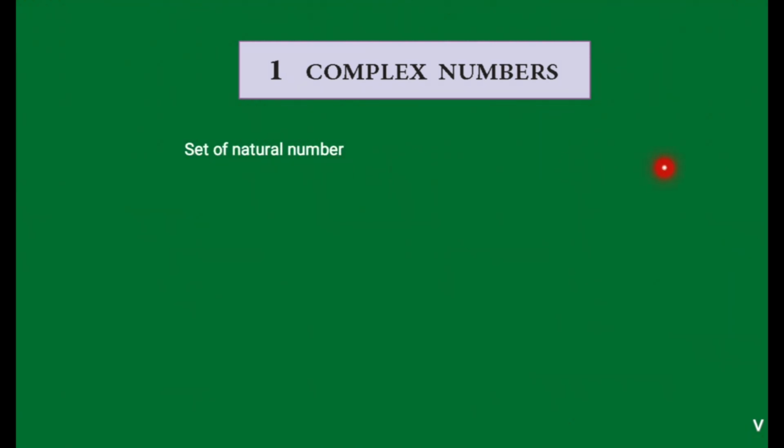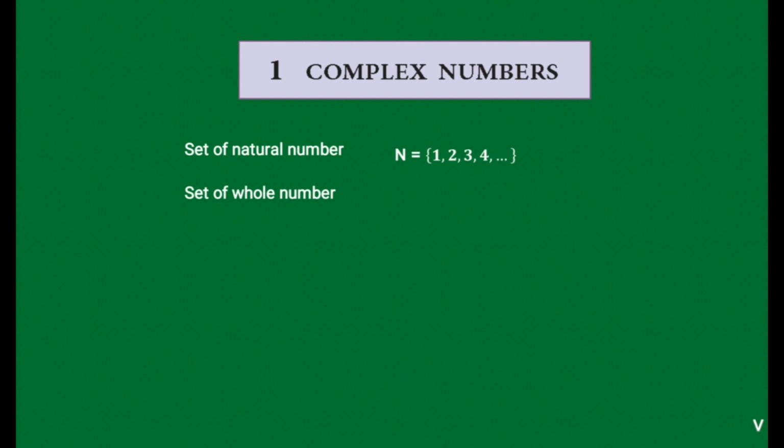So, the set of natural numbers. Which numbers are called natural numbers? We know that these are the numbers which are used for counting objects. The counting starts from 1. Natural numbers are denoted by capital N. The set of natural numbers, we denote by capital N, and the elements of that set are 1, 2, 3, 4 and so on. The set of natural numbers is an infinite set.